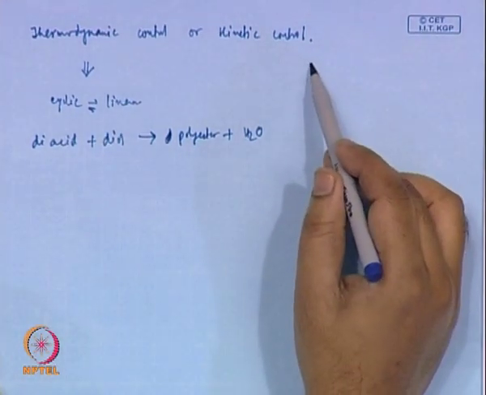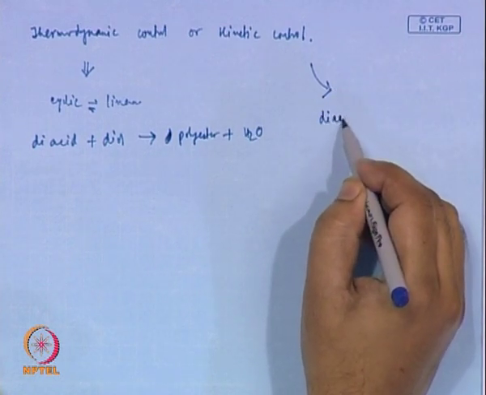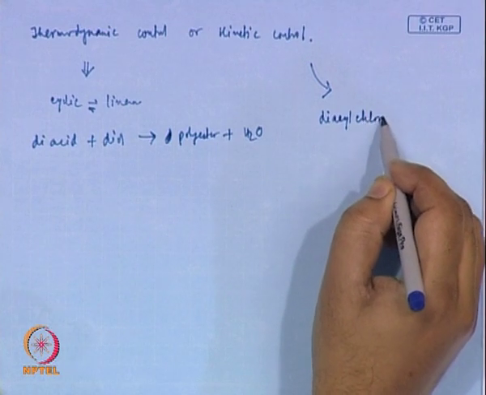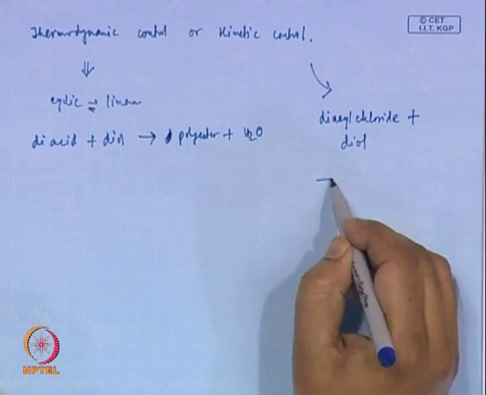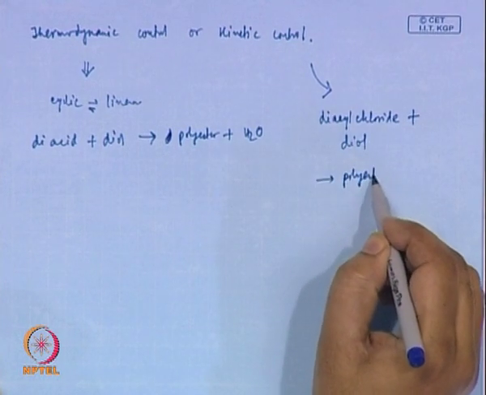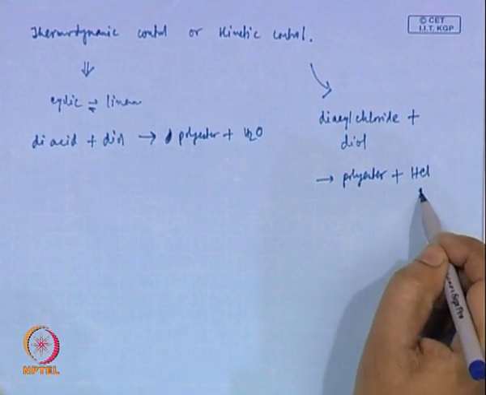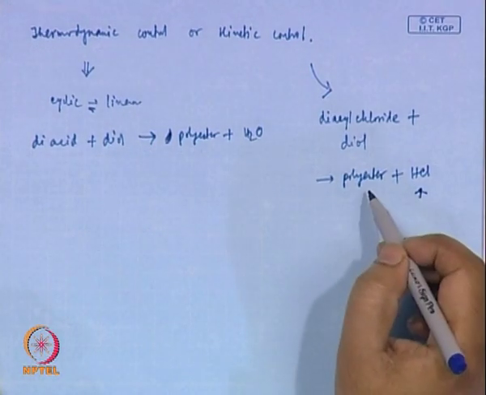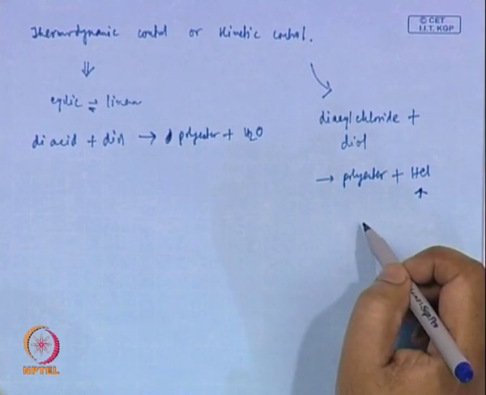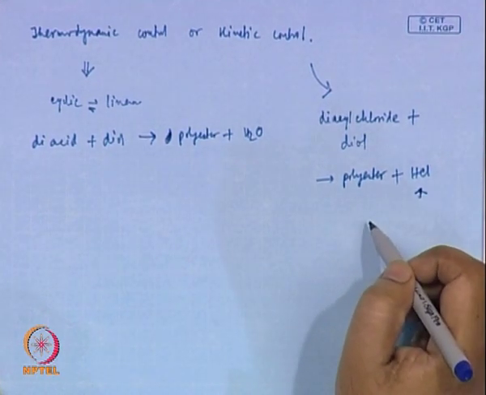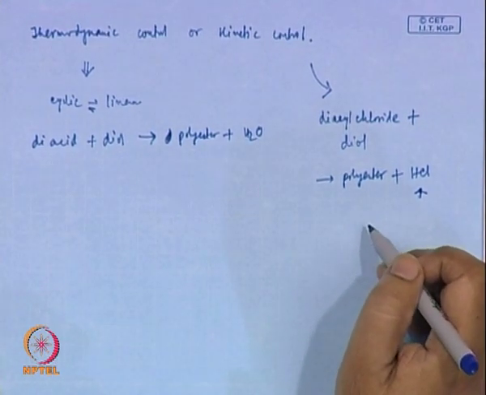In case of kinetic control, as I said, it does not maintain an equilibrium. For example, if you have a diacyl chloride plus diol, which forms polyester plus HCl. Now, HCl does not take part in reaction with the polyester, whether it is a cyclic or linear polyester, which means that in this case there is no equilibrium present between the cyclic and the linear polymer molecule.